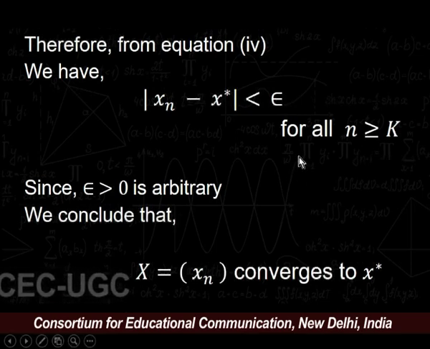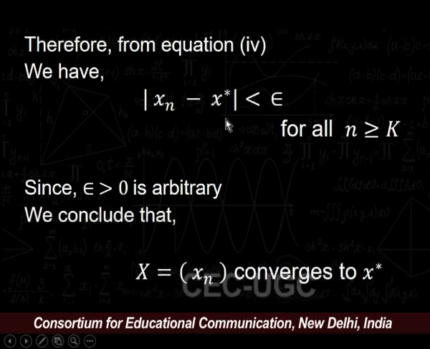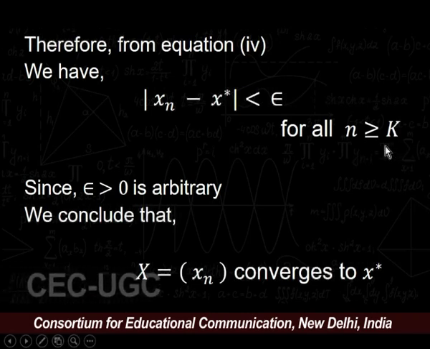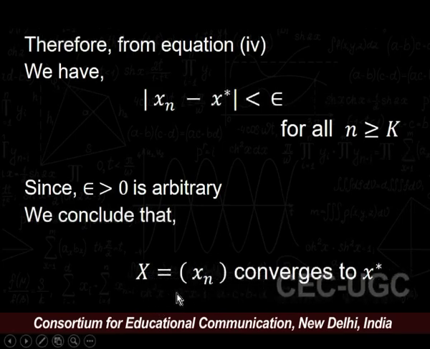Equation 4 can be written as |xn minus x star| is less than epsilon for all n greater than or equal to k. Hence, by the definition of convergence of a sequence in real numbers, we conclude that the sequence X = (xn) converges to x star.